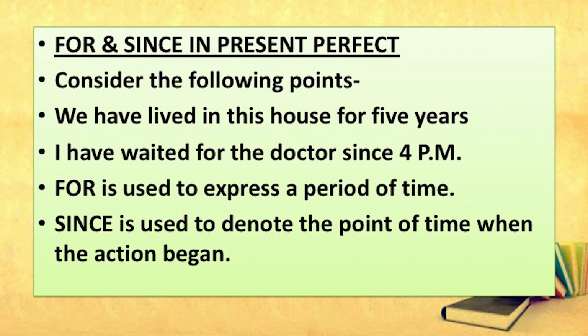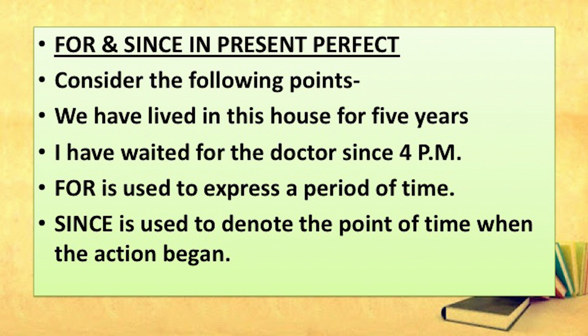Consider the following points. We have lived in this house for 5 years. I have waited for the doctor since 4 p.m. For is used to express a period of time. On the other hand, since is used to denote the point of time when the action began.